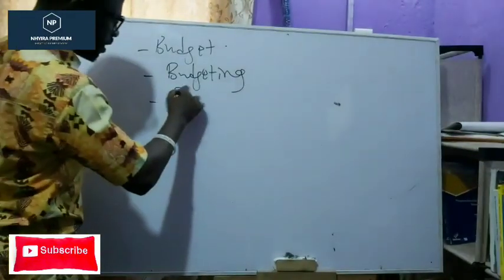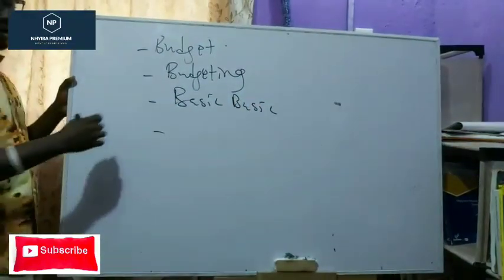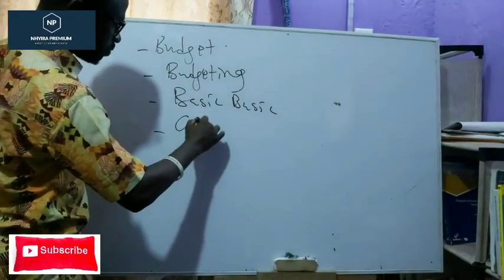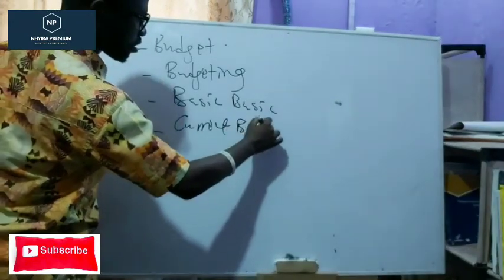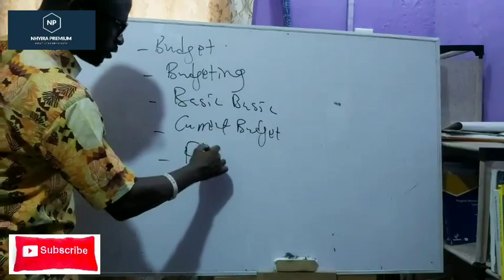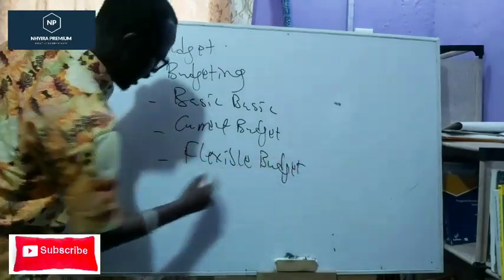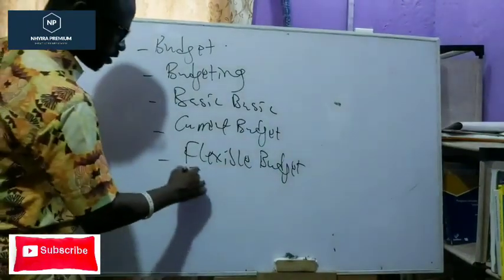What is a basic budget? What is a current budget? What is a flexible budget? And then what is a fixed budget?